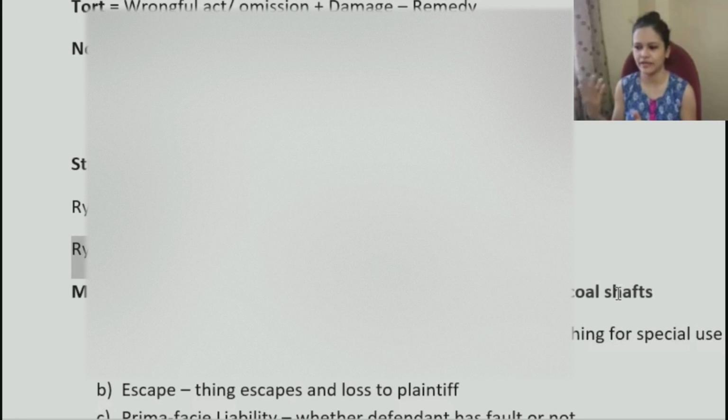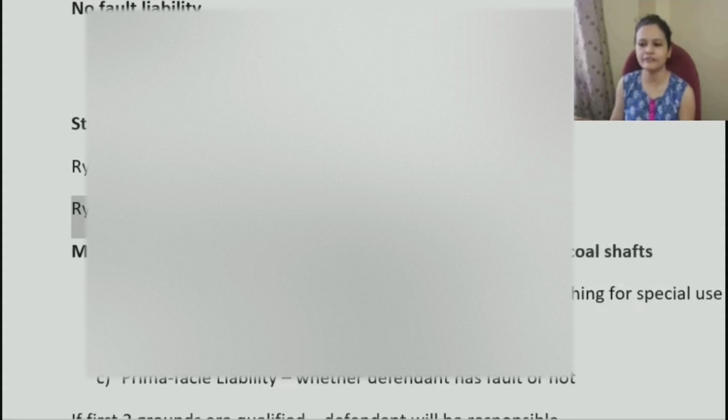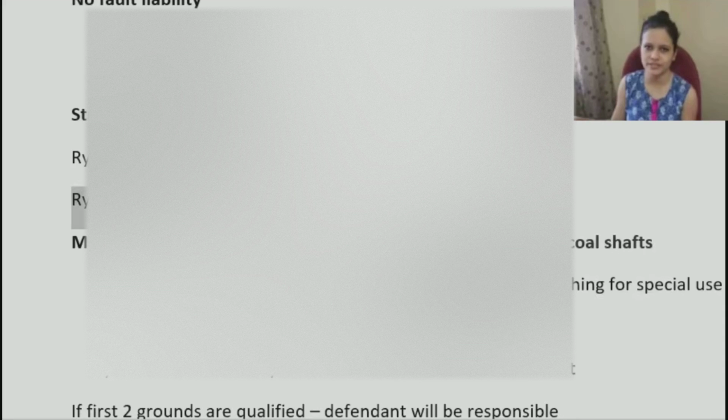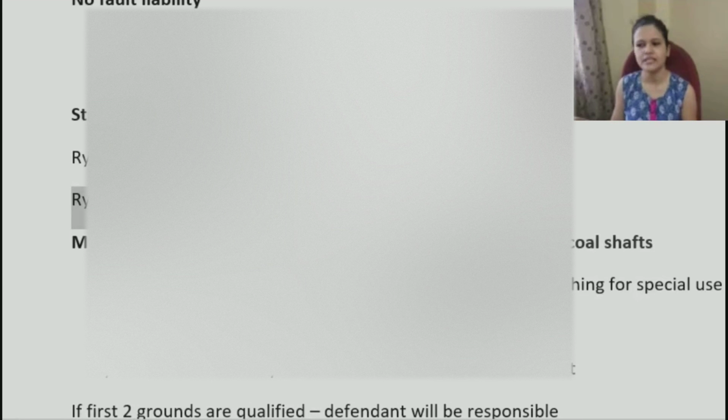He was having a mine and this person was having a mill. So it caused heavy loss to the other person, Fletcher. As a result, Fletcher went to court and filed a case asking for compensation, saying this person has done this wrong and I should be paid compensation because I have suffered loss. In this case, for the first time, the concept called strict liability was developed.